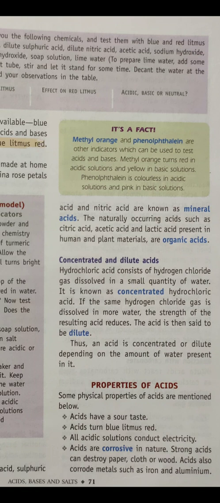That means we are using a small quantity of water. If the same hydrogen chloride gas is dissolved in a large quantity of water, then we say this is dilute hydrochloric acid. The strength of the acid reduces. Thus, an acid is concentrated or dilute depending on the amount of water present in it.